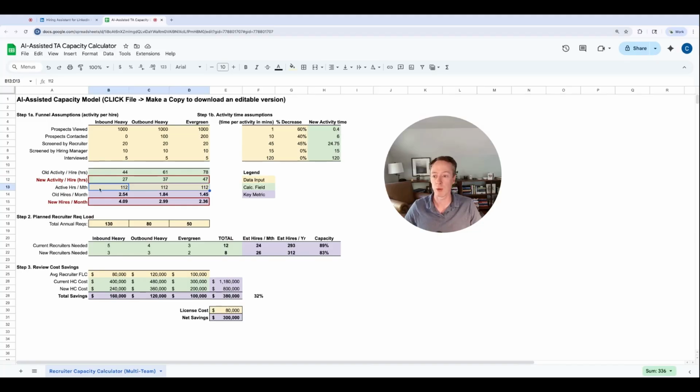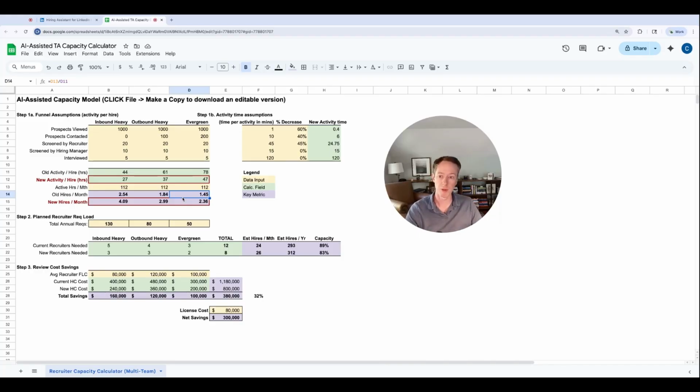Plug in your activity hours per month. And this is just a simple capacity utilization for your recruiters by the amount of time that they're actually going to work in a given month. But on the table below here, these purple metrics are showing you your historic hires per month and then what you might expect it to be with the integration of a new tool like the hiring agent. So your inbound's going from 2.5 hires a month to 4 hires a month per recruiter. Again, you're seeing the same type of increases in your outbound heavy and evergreen roles.